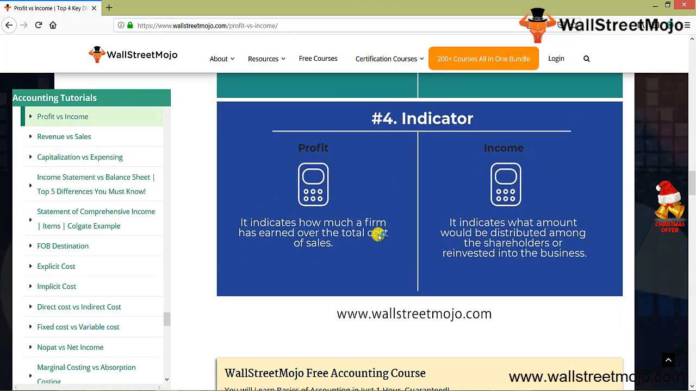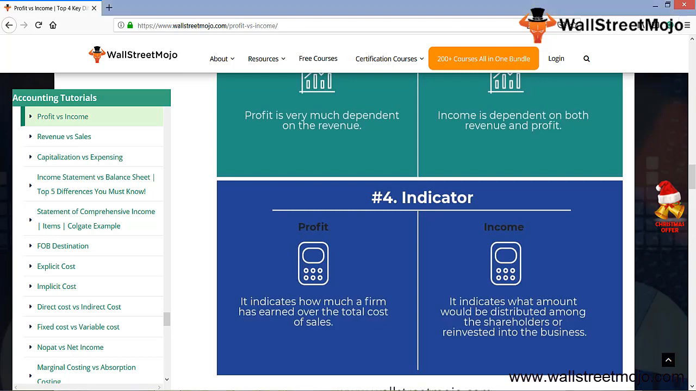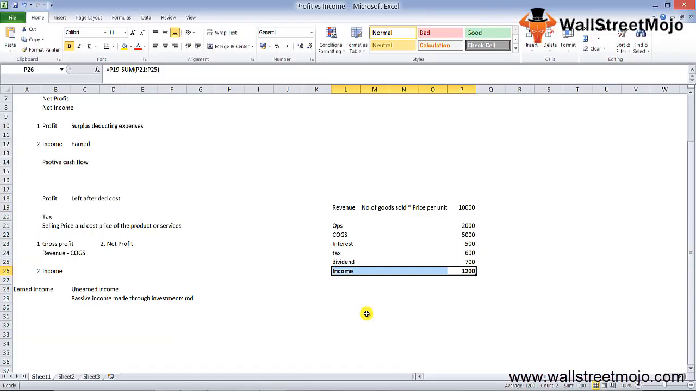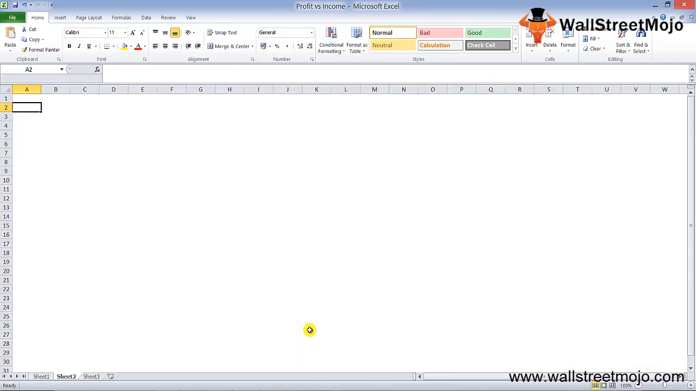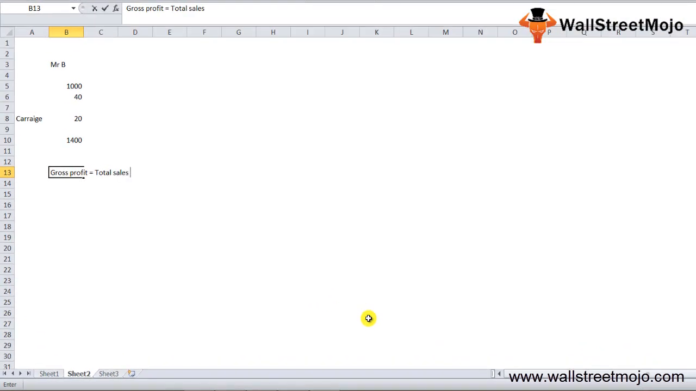Now, when we go on to discussing the other criteria, we will be able to determine them with the help of an example. Let's say Mr. B has purchased some goods worth 1,000, and he has paid $40 on account of that. He has paid $20 for carriage as octroi duty, and he has sold goods for, let's say, $1,400. So the gross profit over here is going to be how much? Our gross profit is going to be our total sales less the COGS, that is the cost of goods sold. Our total sales here is equal to 1,400, right?